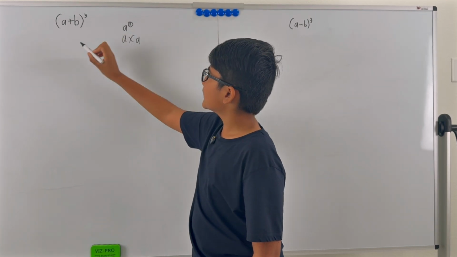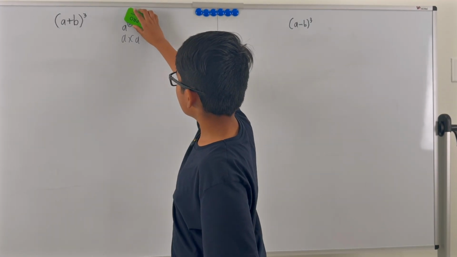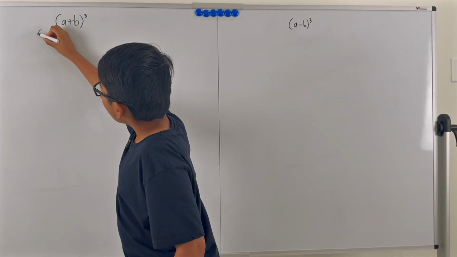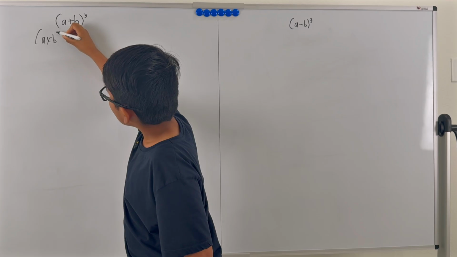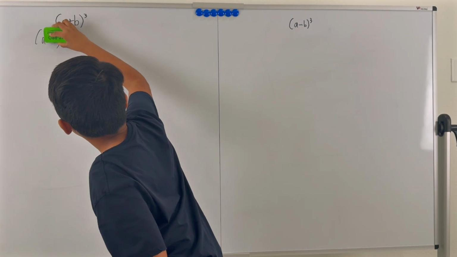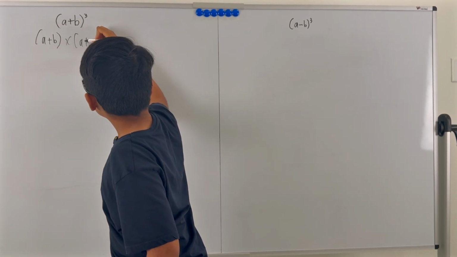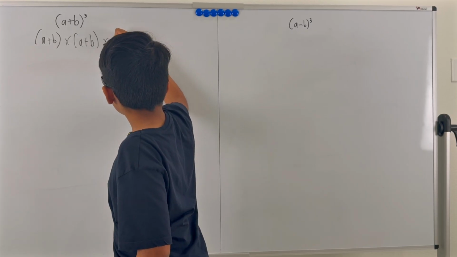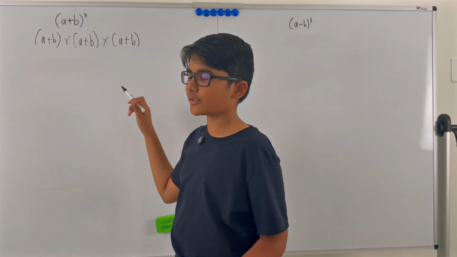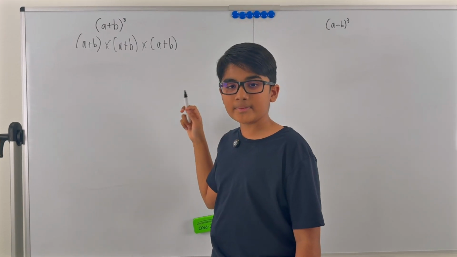If this is square, it should mean a plus b times a plus b. So a plus b whole cube is nothing but a plus b times a plus b times a plus b.